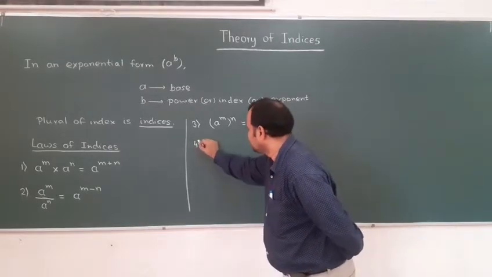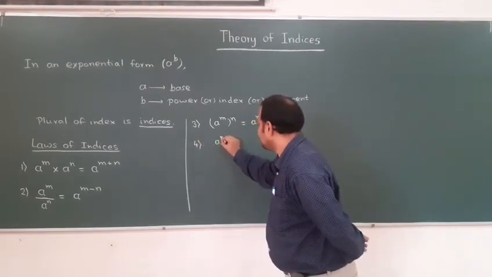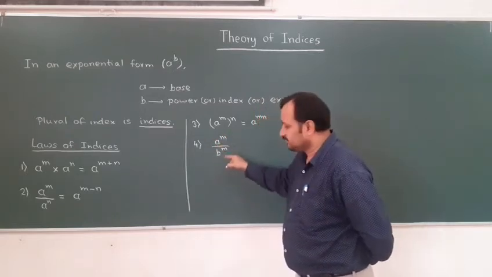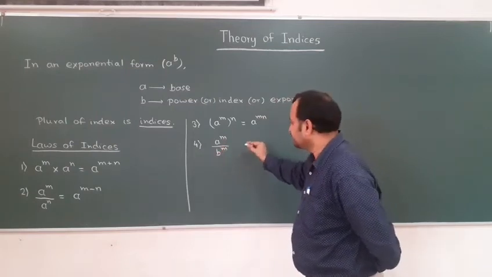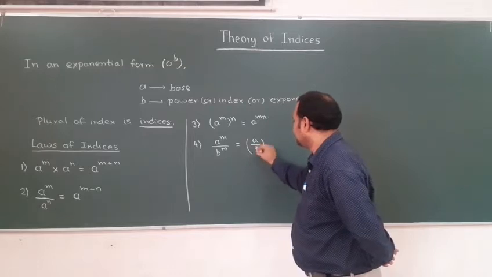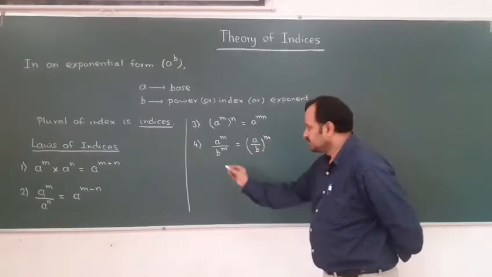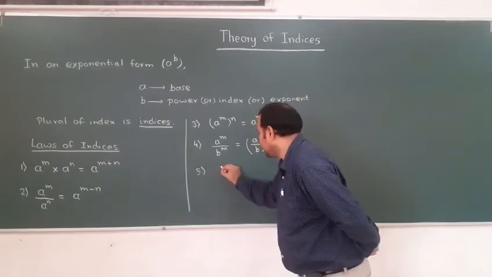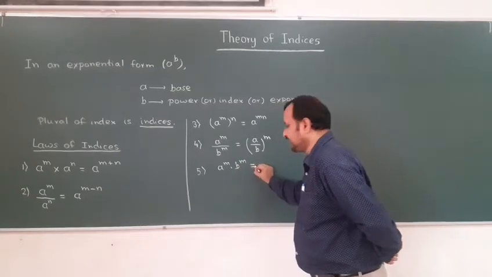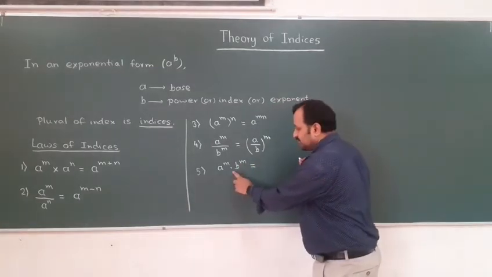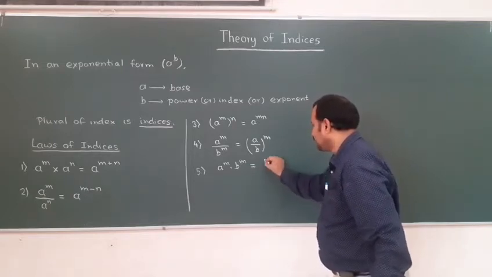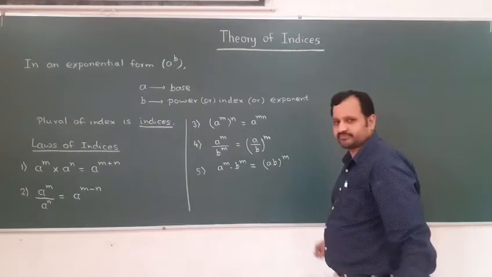Next, a power m divided by b power n. So you can see here base is different but power is same. So this we can write as a by b whole power m. Similarly, a power m into b power m. Now you can see here base is different but product came. So this we can write as ab whole power m.